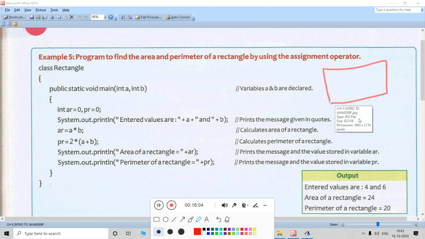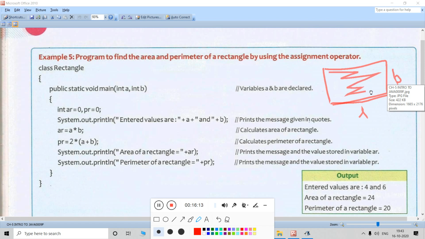A rectangle has two things. This part is called the length and this part is called the breadth, and this internal part, this shaded area over here, everything is the area of the rectangle. And what is perimeter? The length of this border of this rectangle. This is called the perimeter.